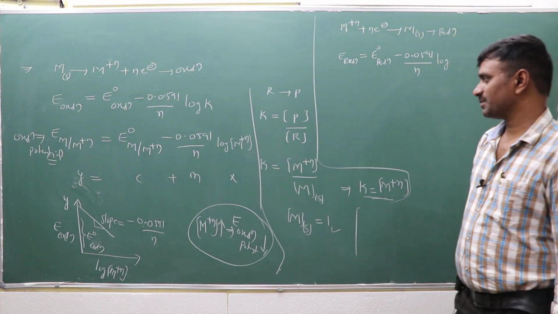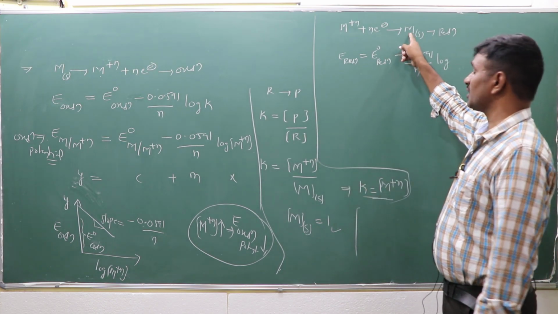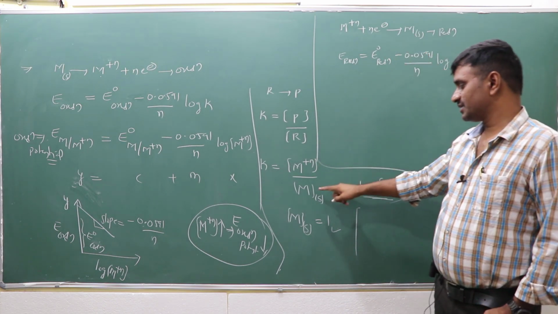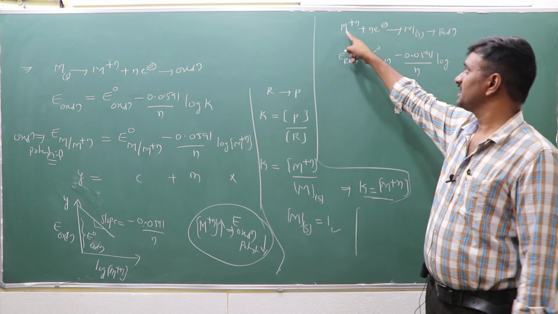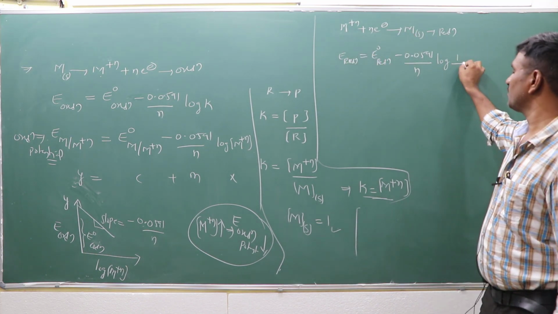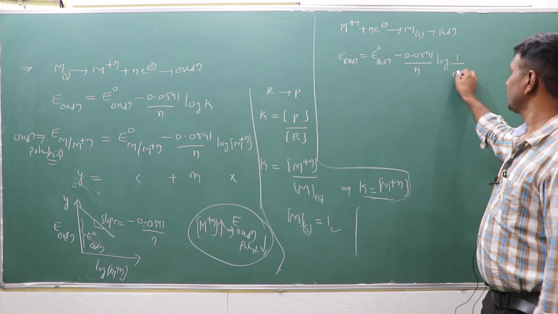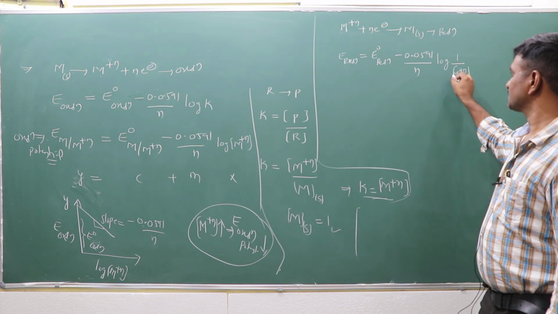K. K means what? Products by the reactants. Products is what? Solid M. Here the reverse takes place: M solid by M^n+. M solid, if it is there, is what? 1. By the reactants, which is M^n+.